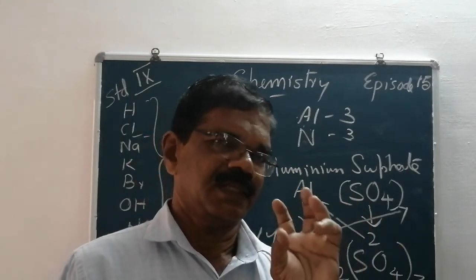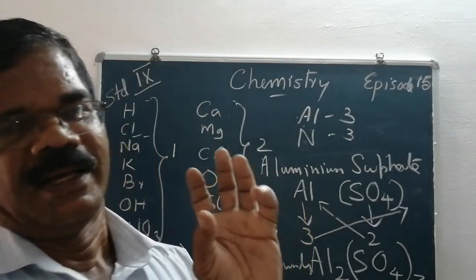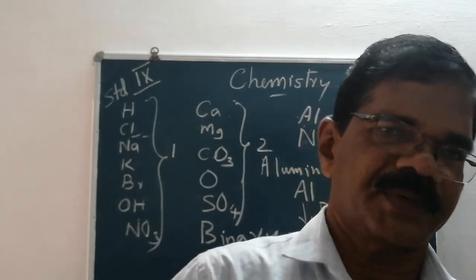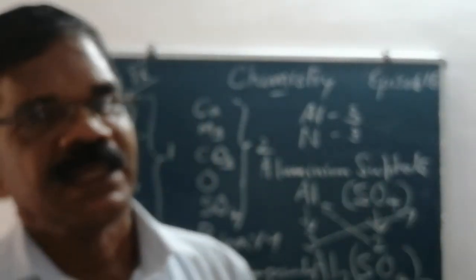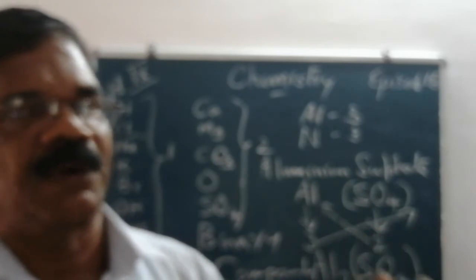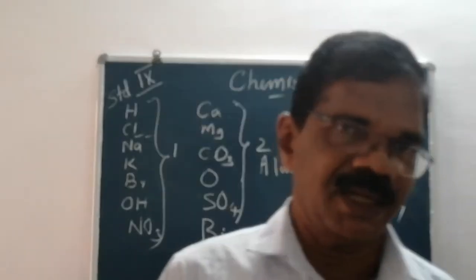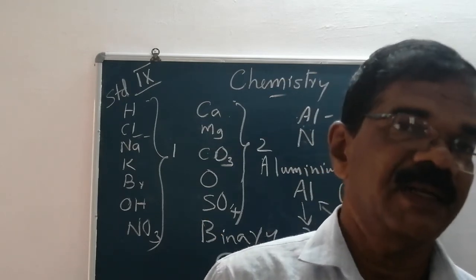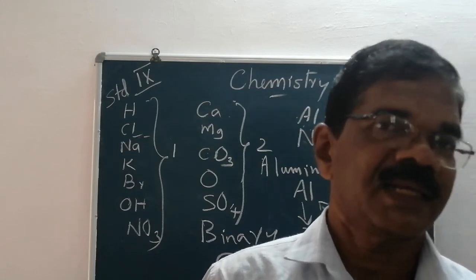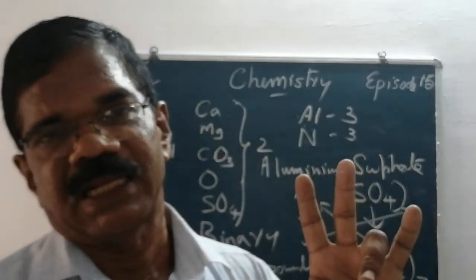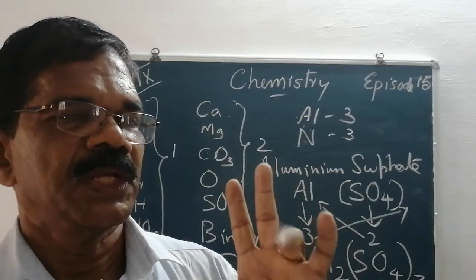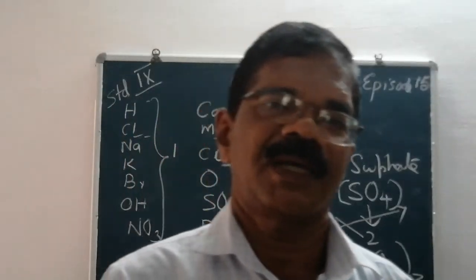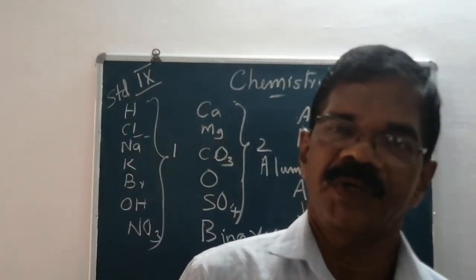So you have to get an idea about how to write the molecular formula of a compound. That is very important in studying chemistry. Chemistry is the branch of science which deals with elements, compounds and chemical reactions. If you study elements, compounds or chemical reactions, you always use the symbols and molecular formula and chemical formula of different substances.